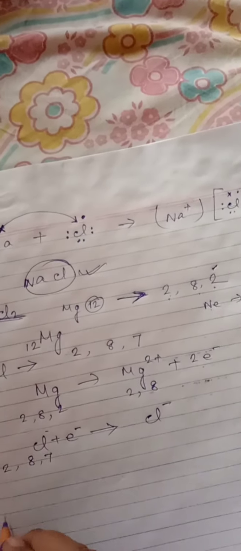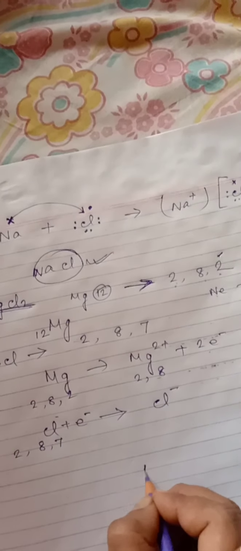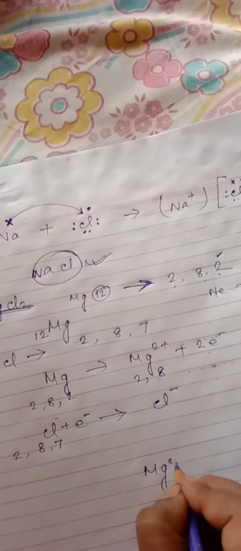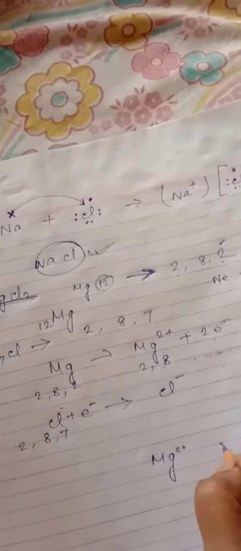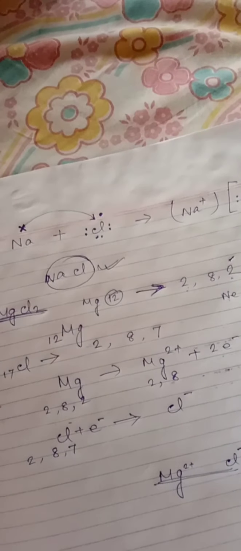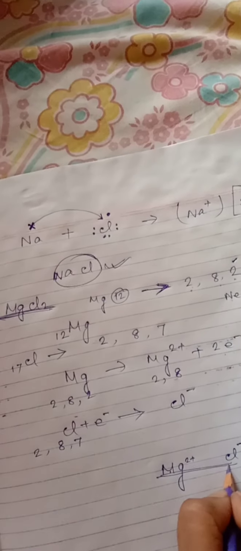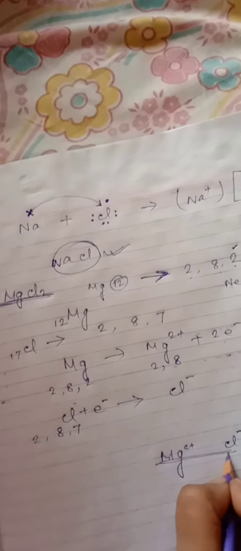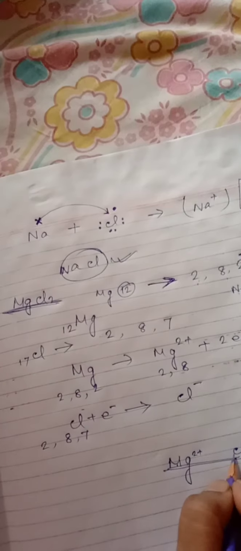Okay students. And magnesium is Mg2 plus and chlorine is Cl minus. So to form magnesium chloride, MgCl2, magnesium loses 2 electrons and each chlorine obtains only 1 electron. So 2 chlorine atoms together gain these electrons from the magnesium.